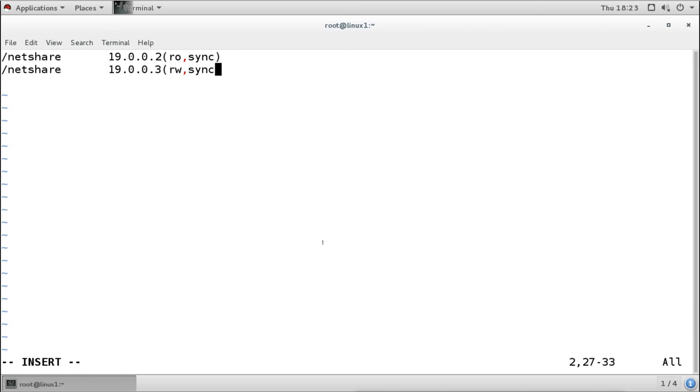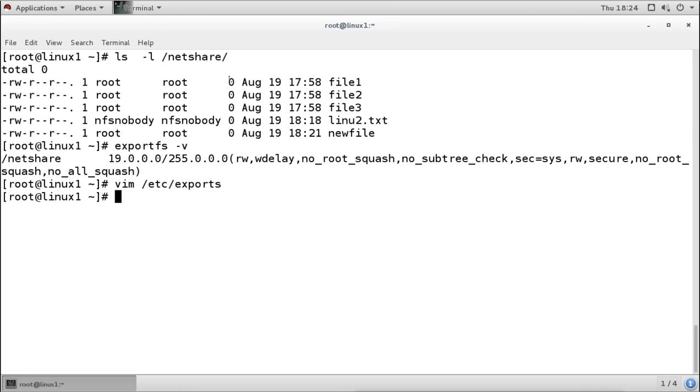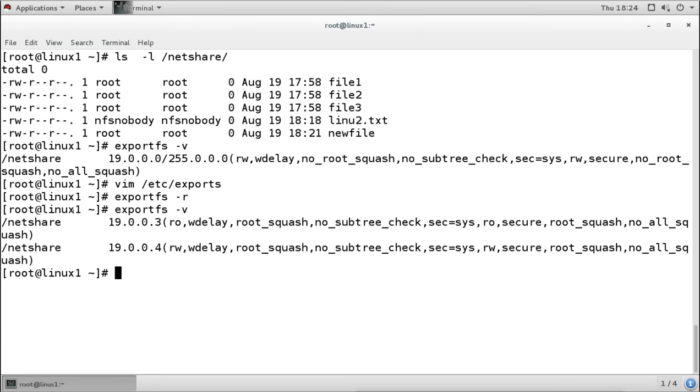Then for those machines to which I don't want to give access, I will not add the IP address of those machines here. For example, that other machine's IP is 19.2. I will remove it. I will give 3 read only and 4 read write. Now I have not added the IP address of that other machine, so it will not allow that other machine to access the share. I have updated the configuration. We can check. Now we can see that this IP address has read only, and this IP address has read write access.